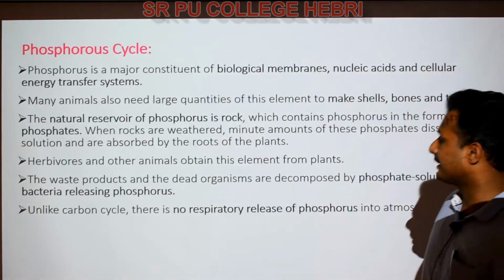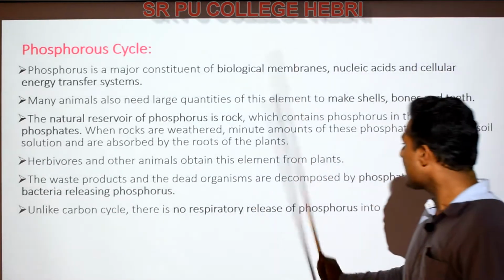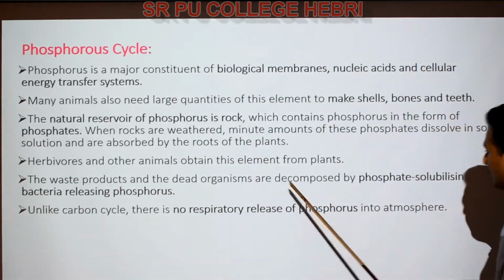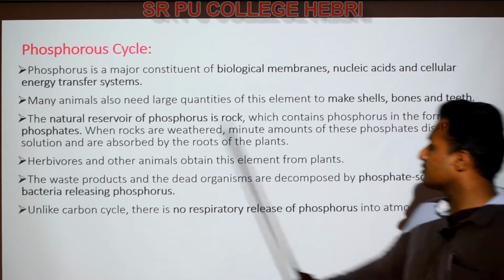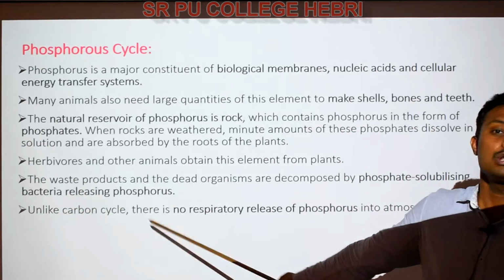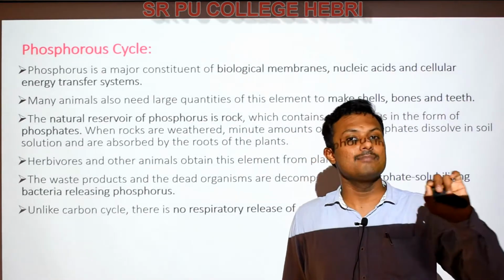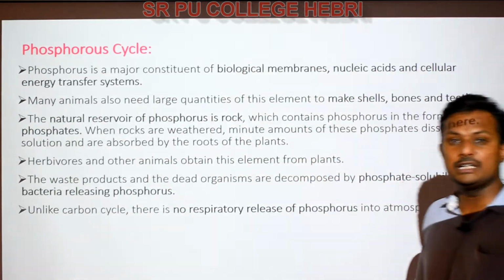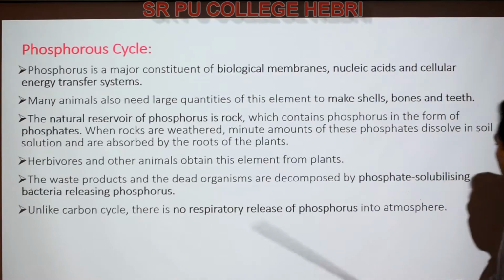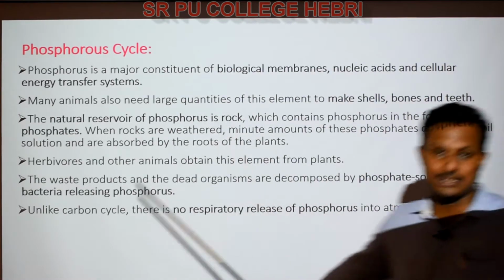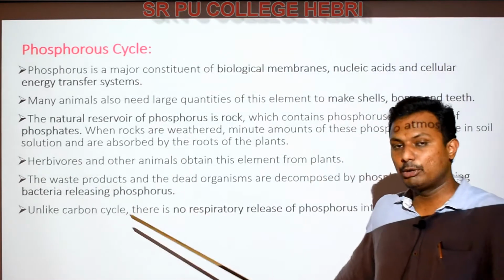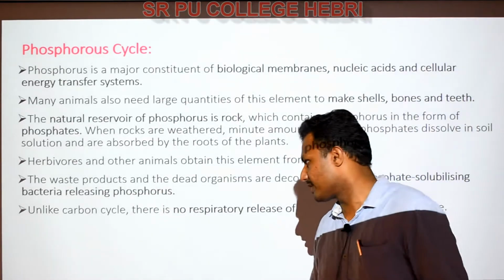Not only that, the waste products and the dead organisms, which are decomposed by phosphate solubilizing bacteria, also release phosphorus. Just like carbon is released by decomposition activity, phosphorus is released by decomposition, because the phosphate solubilizing bacteria metabolize and release the phosphorus.